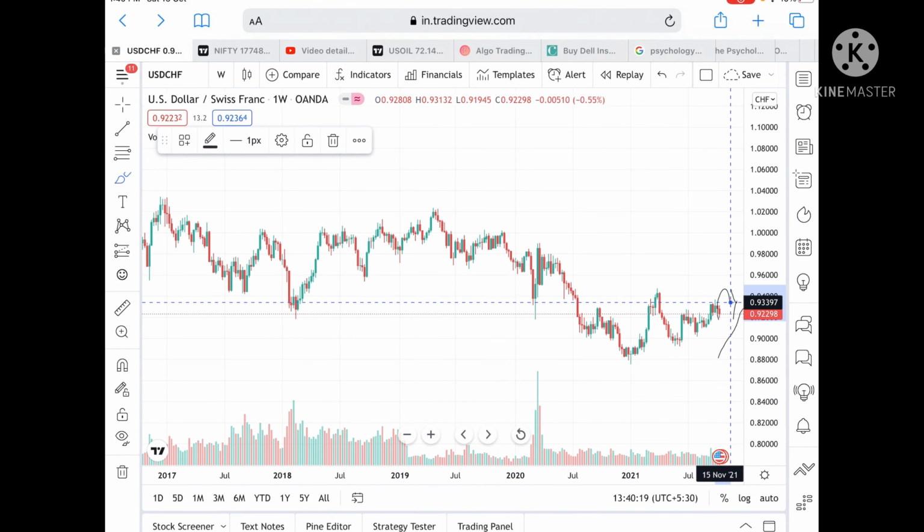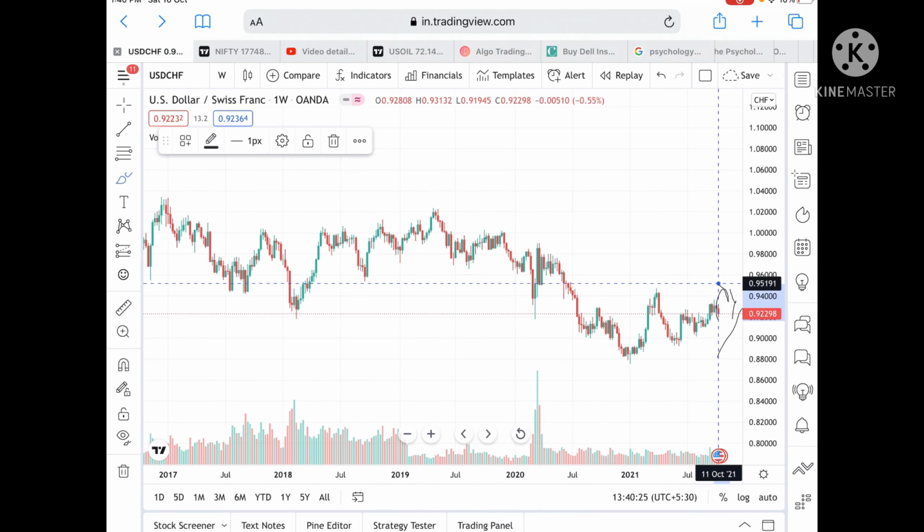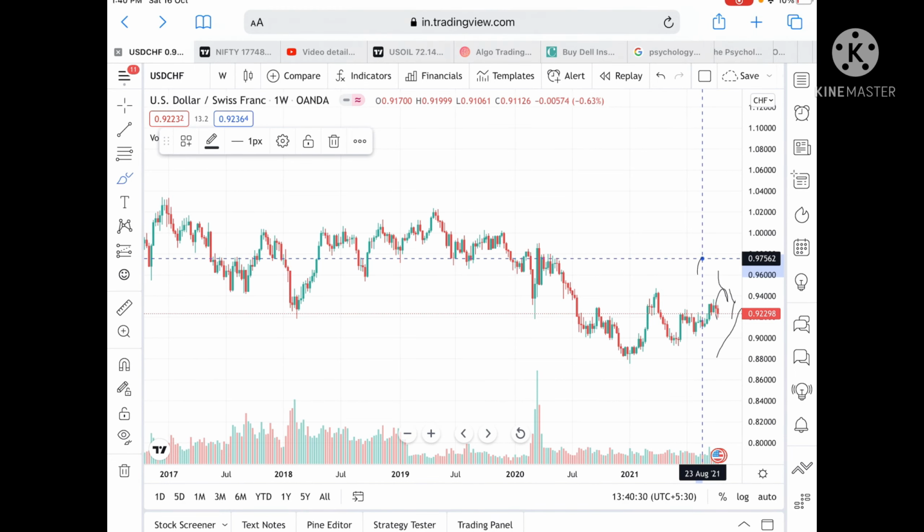Okay, so if it stays above a level of 0.933, then chances are high it can go and touch a level of 0.94615, and if it stays over this level, then we can see it can go and touch a level of 0.96409. From there we can see it can go and touch a level of 0.97498.